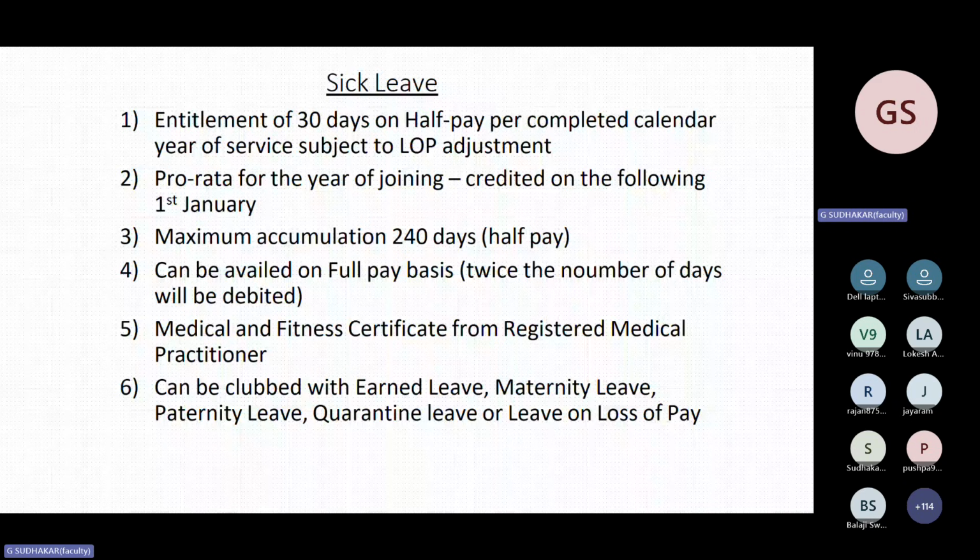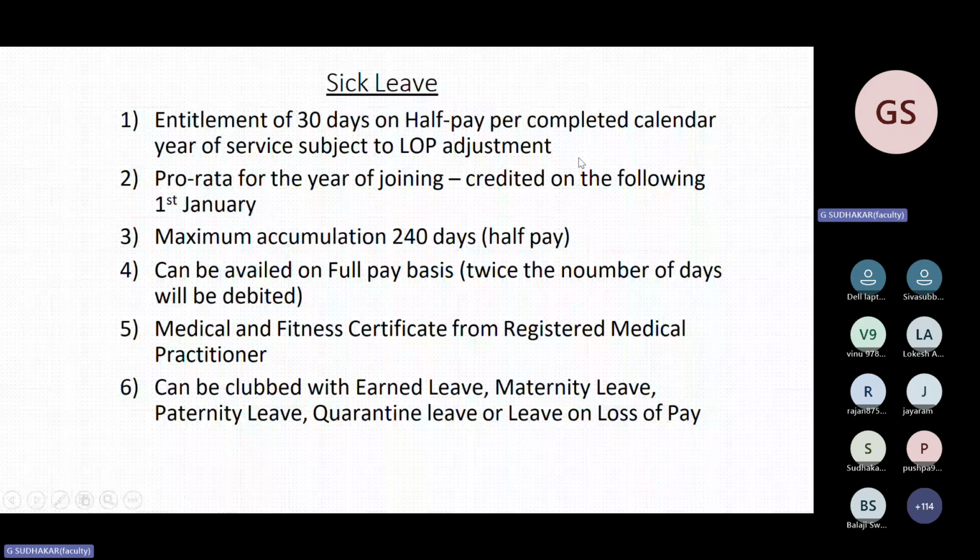Suppose if EL is there, probationers also can take EL. But the minimum number of days is 6. Provided for the year of joining, credit on the following 1st January. Maximum accumulation is 240 on half pay basis. Can be availed on full pay basis also, but twice the number of days will be deducted.